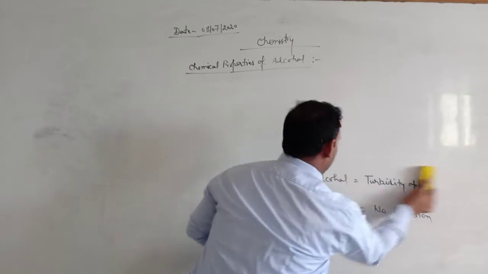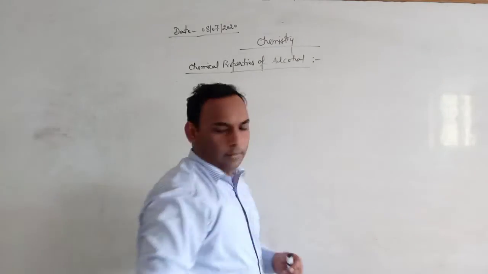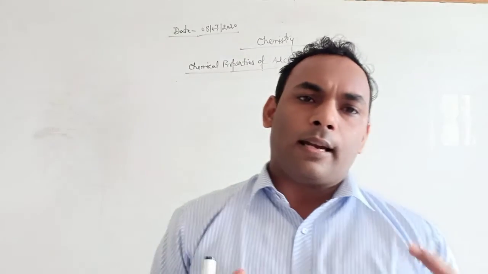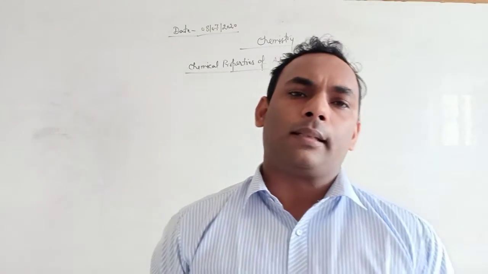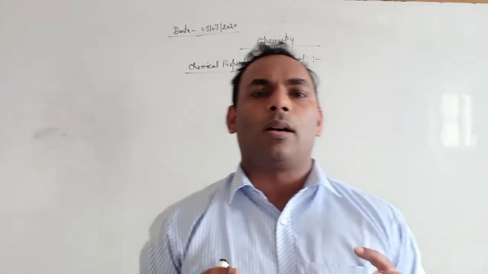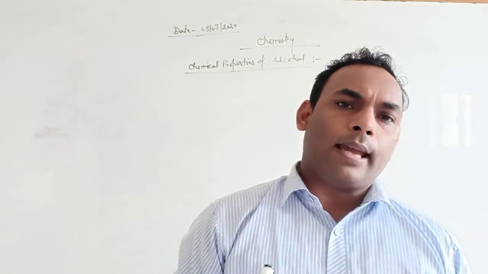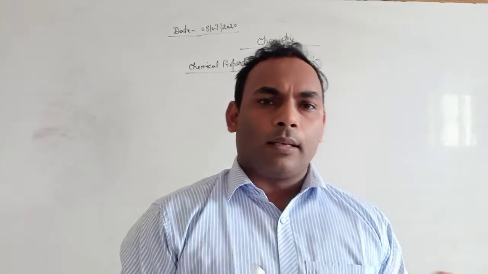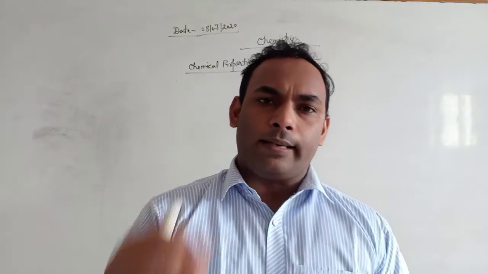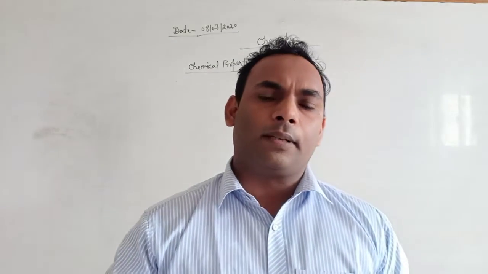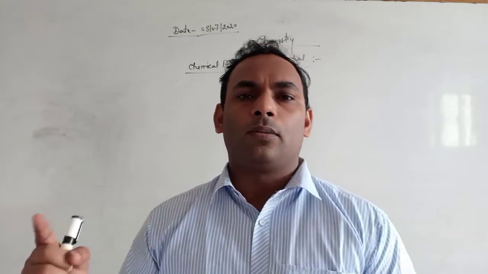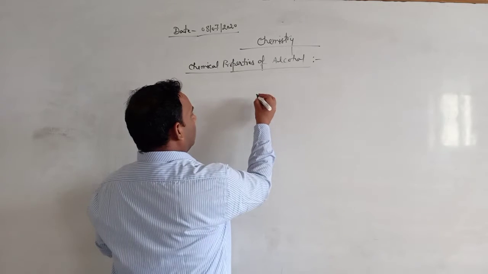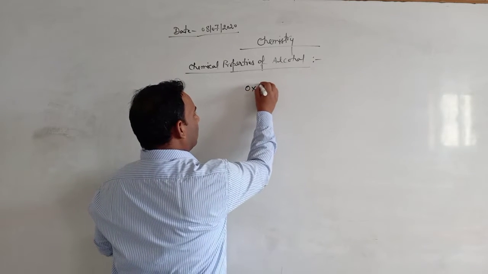As you know very well, in previous classes like 10th, when any alcohol is oxidized in the presence of a suitable oxidizing agent, then the final product is carboxylic acid. First, alcohol is converted into aldehyde, and then after that aldehyde is converted into carboxylic acid. Look. Oxidation.